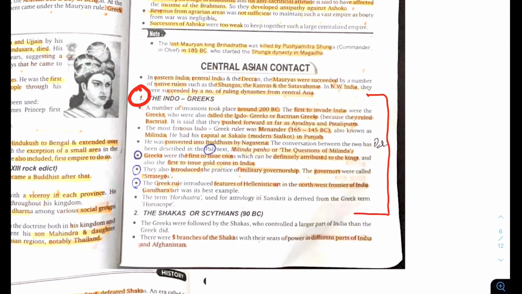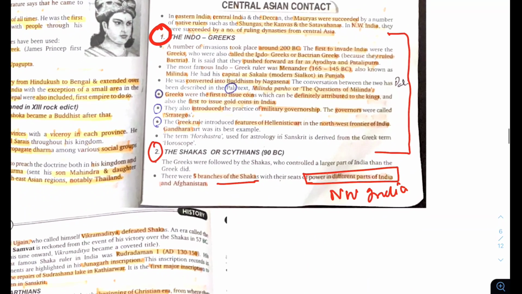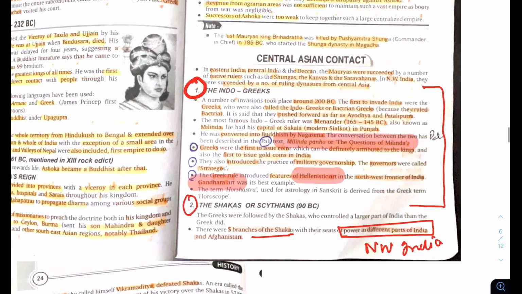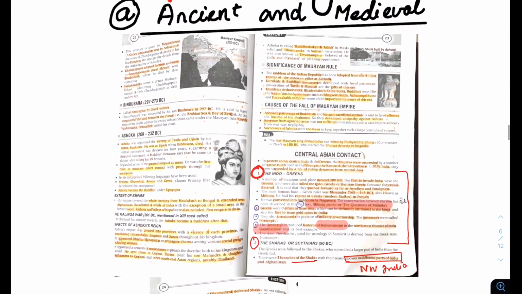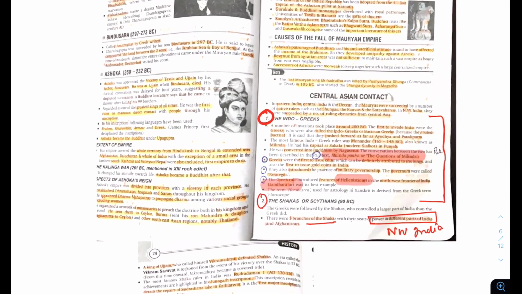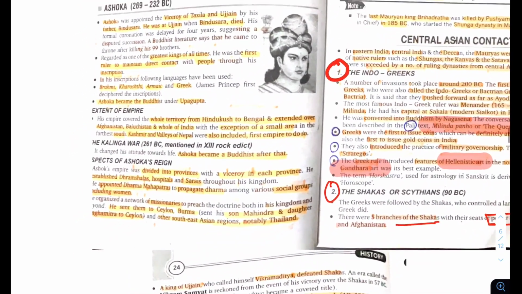Once the Indo-Greeks, then the Shakas. See how many branches there were, the different parts. They were in northwest India. Basic understanding. And look at this fact, the Milinda Panho and Nagasena, who were they, and this Greek rule or Hellenistic art. What is this Hellenistic art? Gandhara art. The basics you would already have, as you would have had history classes and revised many times. Now you should go for only the keywords.